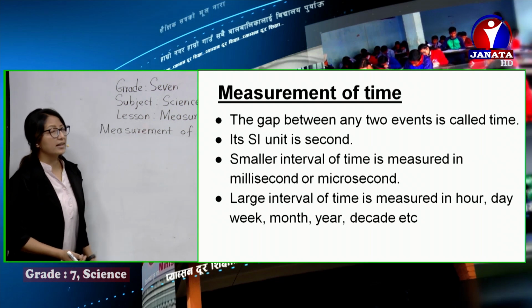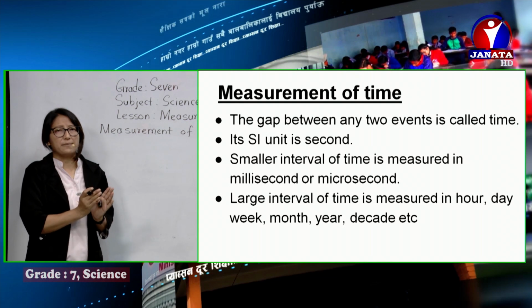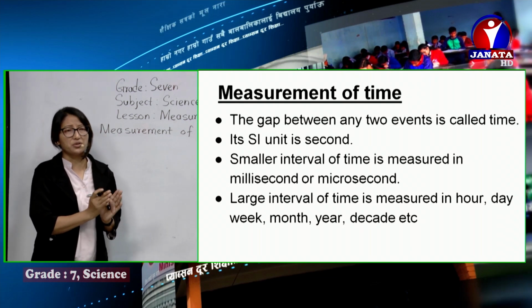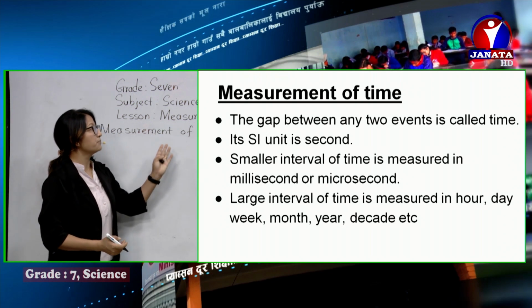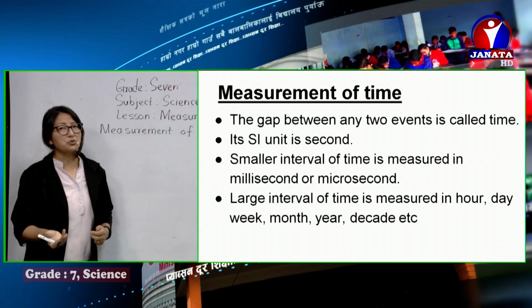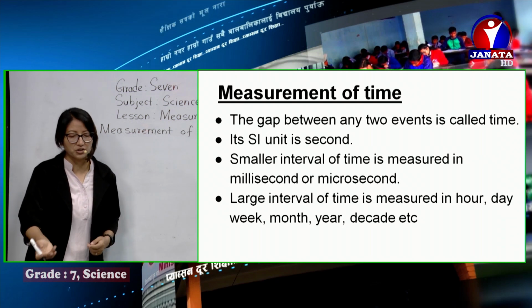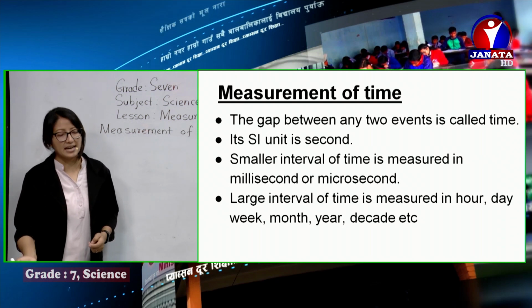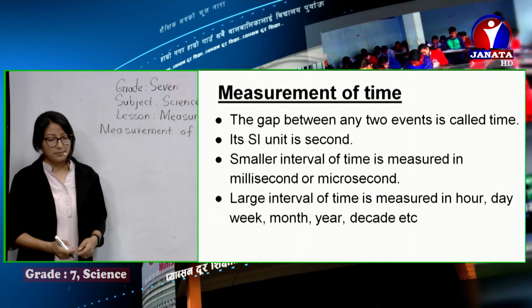And similarly, if you have to measure a very small time, a smaller gap between the events, we measure in smaller units like millisecond and microsecond. And if you have to measure a larger interval of time, then we move on to hour, minute, day, week and so on. So this is related to time.